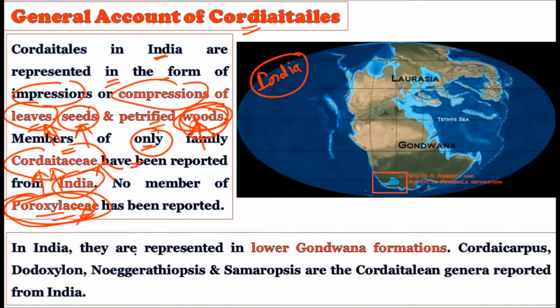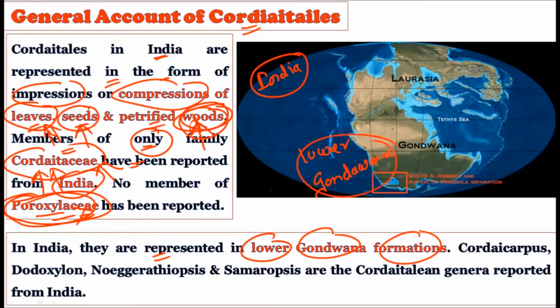Now in India, it is represented in the Lower Gondwana formation. This Lower Gondwana region generally shows the traces of the fossil record of the Cordaitales. You should carefully remember that whenever we talk about the Lower Gondwana formation, they were found in the Lower Gondwana region, and these regions typically show the presence of leaves, some form of seeds, and some form of petrified woods. So Cardiocarpus, then Dadoxylon, then Noeggerathiopsis, and Samaropsis are the Cordaitalean genera reported from India.